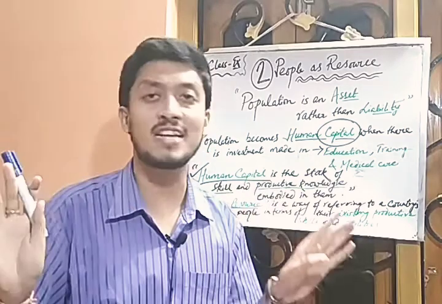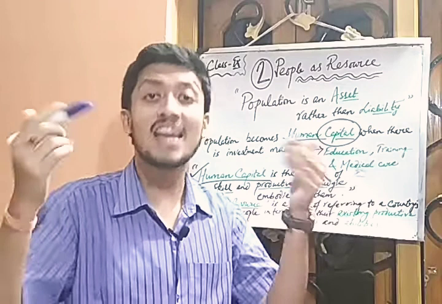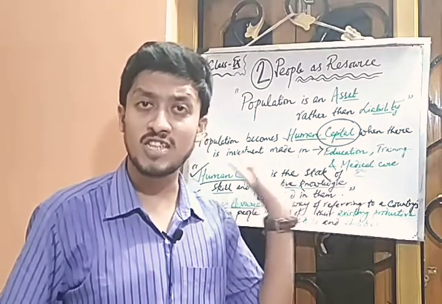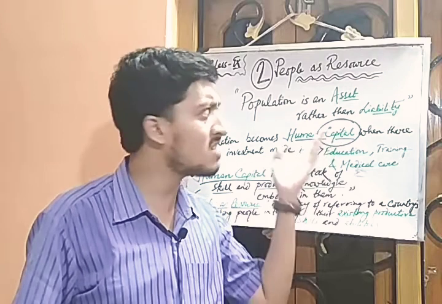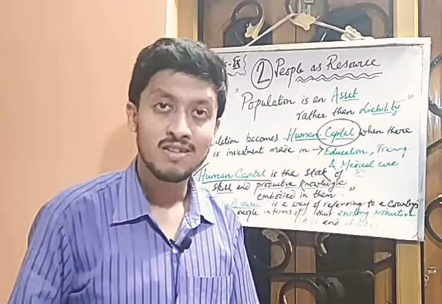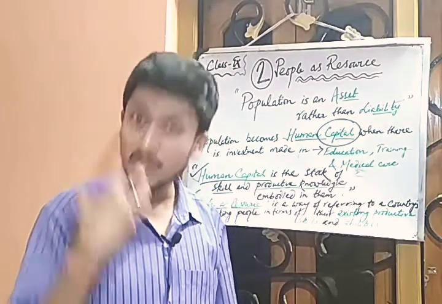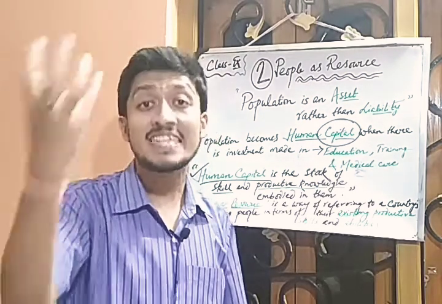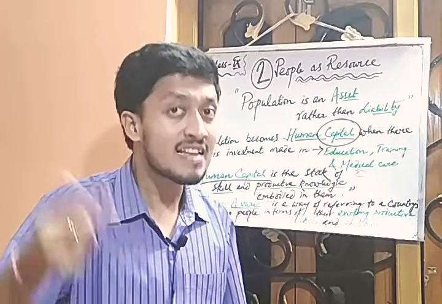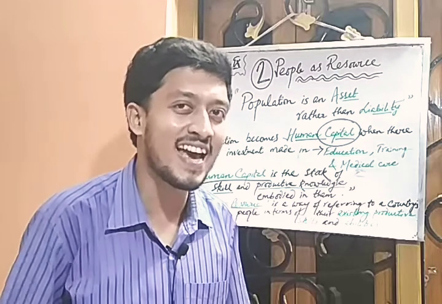Every machine has been produced by human beings, and ultimately those machines are helping us to produce something else. So all these machines are known as human capital. But here in this particular chapter, we are about to read human capital. That means when an individual human being acquires knowledge, gets themselves filled with efficiency as well as skill, then that individual can also be used in producing something else.